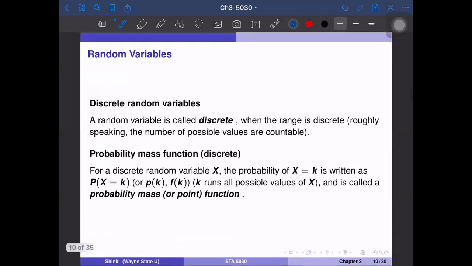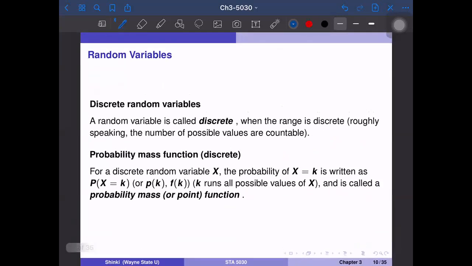We have two kinds of random variables. One is discrete, the other is continuous. So first we discuss discrete random variables. A random variable is called discrete when the range of X is discrete. If you're in the mathematics department, you should know what discrete is. If you are not, you need some definition. Discrete means each possible value is isolated, such as all integers.